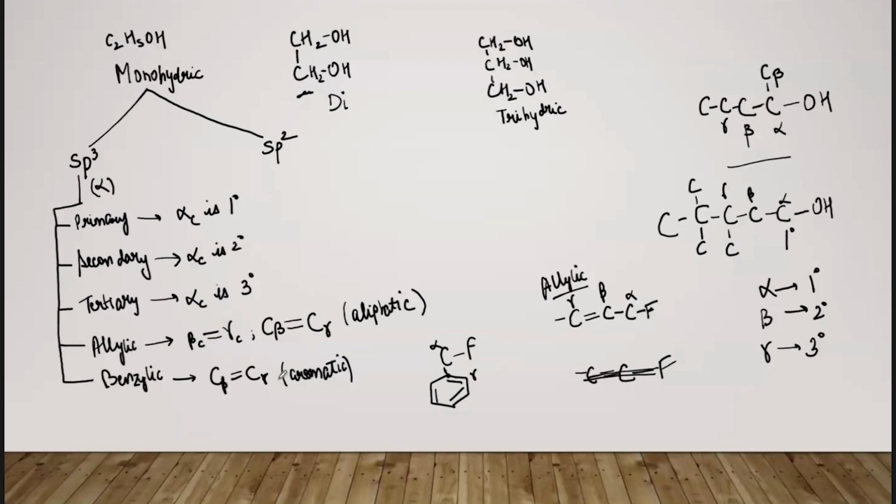Now I'm going to draw certain structures, examples of all these sp3 hybridized carbon atoms that we have discussed. Coming to the allylic example, these allylic and benzylic alcohols can be further classified into 1 degree, 2 degree and 3 degree compounds.